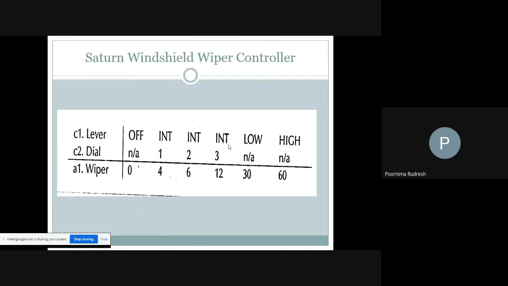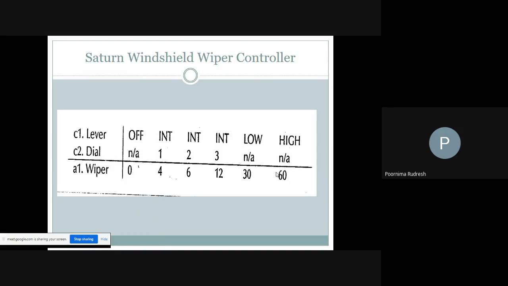Based on the lever and dial position, the wiper speed varies from 0 to 60, where 0 indicates the off condition and 60 is the maximum. So this is also an example for system and integration testing.